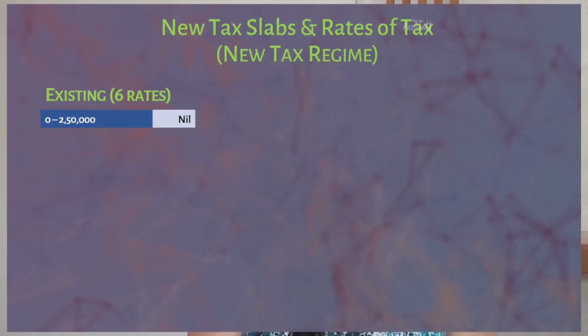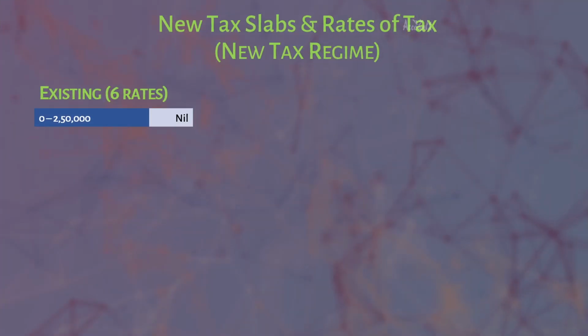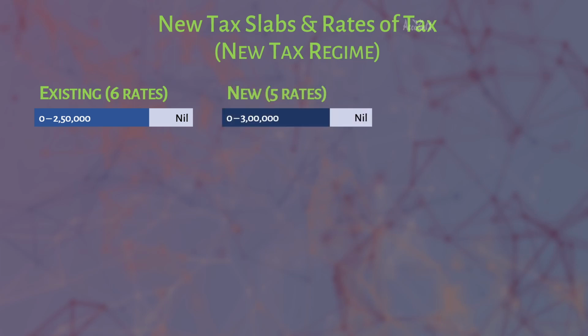First, in new tax regime, the basic exemption limit as of now is 2.5 lakh and it is proposed to increase this to 3 lakh. If we compare this with the old tax regime, basic exemption limit is 2.5 lakh. Let us now see the existing tax slabs and rates of tax in new tax regime.